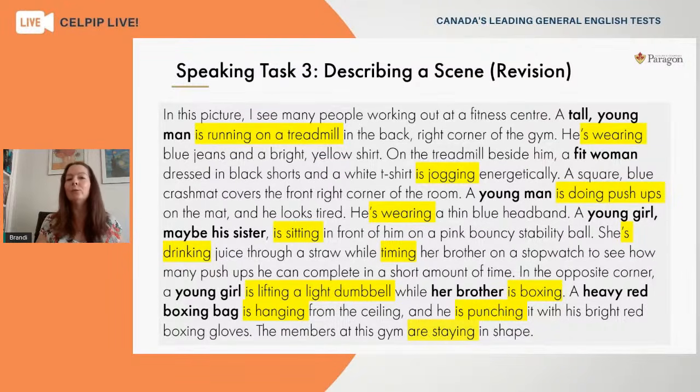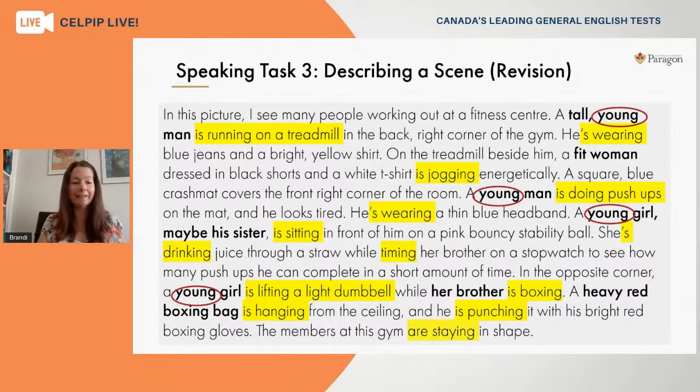The next thing that you'll want to do, though, is to assess the quality of the description itself. So as I scan this document quickly, I can see that although the ideas make sense, there's a glaring repetition. I'm looking specifically at the people. And we've used this particular adjective to describe the different people in the scene. We've used the word young 4 different times. And that's far too much. The raters will not be impressed for our vocabulary use there.